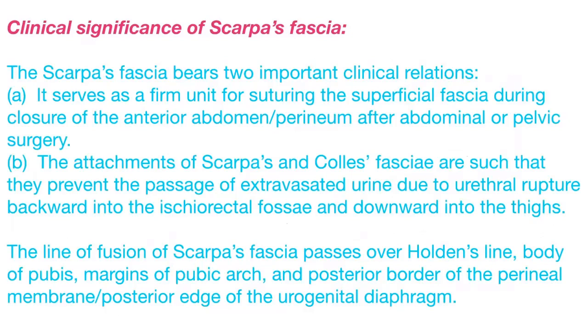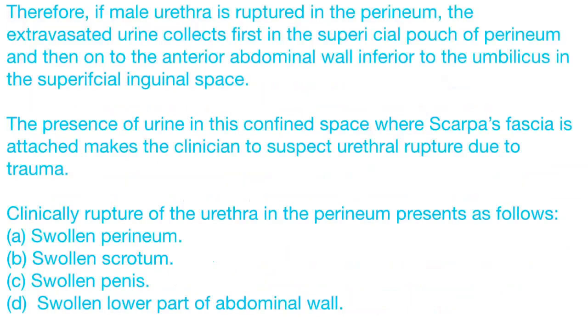The line of fusion of Scarpa's fascia passes over Holden's line, the body of the pubis, the margins of the pubic arch, and the posterior border of the perineal membrane or posterior edge of the urogenital diaphragm. Therefore, if the male urethra is ruptured in the perineum, the extravasated urine collects first in the superficial pouch of the perineum and then on the anterior abdominal wall, inferior to the umbilicus, in the superficial inguinal space.